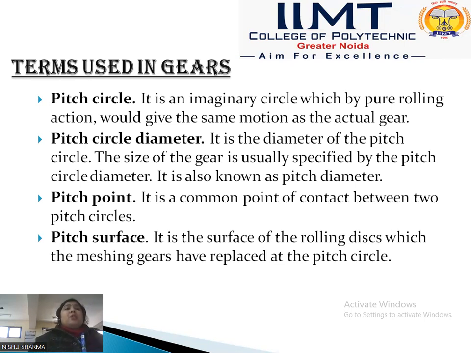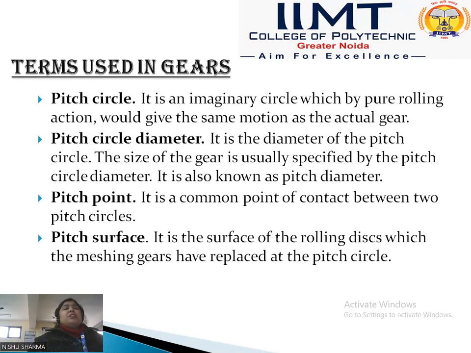Now the next terminology is the pitch circle diameter. Pitch circle diameter is the diameter of the pitch circle, and the size of the gear is usually specified by the pitch circle diameter. It is also known as the pitch diameter.